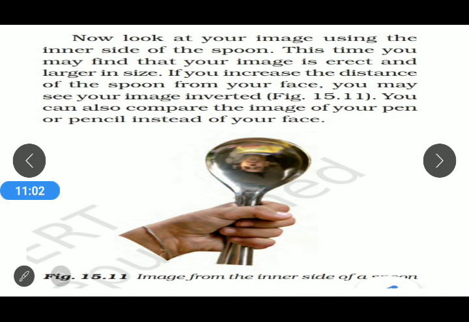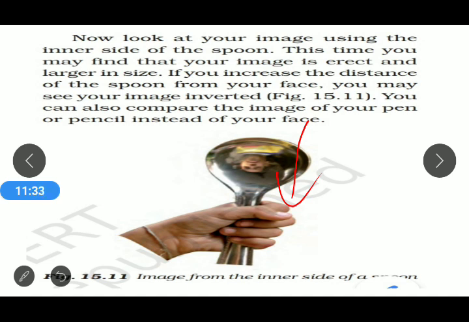Now if we turn it and see the image using the inner side, we take the spoon, turn it, and see ourselves from the inner side. We find that the image is formed on the inner surface of the spoon and appears to be inverted.